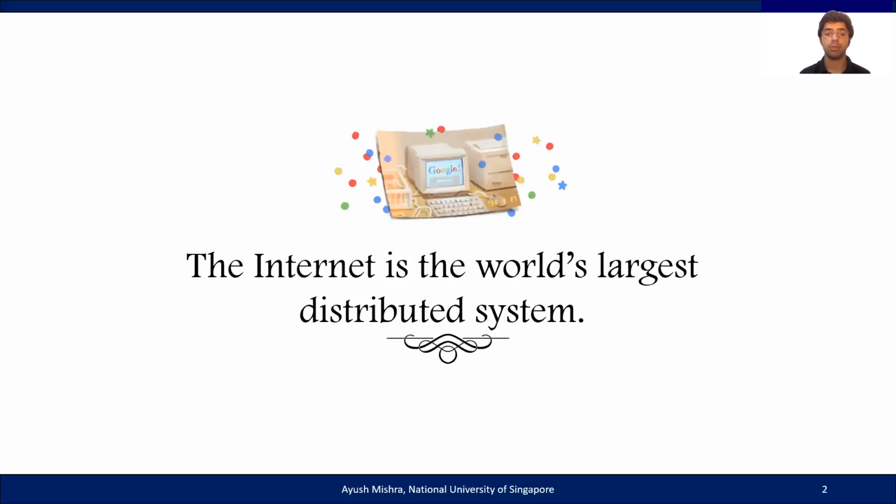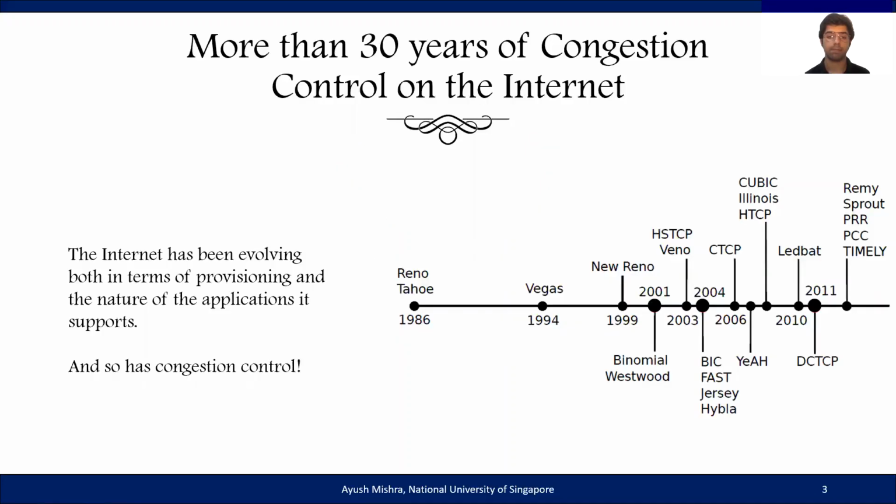The internet is the world's largest distributed system. Every day, billions of users use it to do everything from playing games to managing businesses. And this is largely made possible due to a large number of distributed algorithms. For example, when it comes to sharing network bandwidth, distributed algorithms like congestion control play a key role. It is therefore no surprise that congestion control has lasted for almost as long as the internet has.